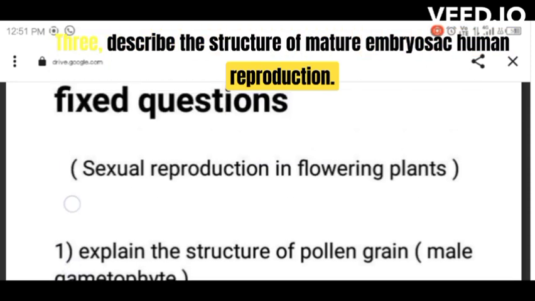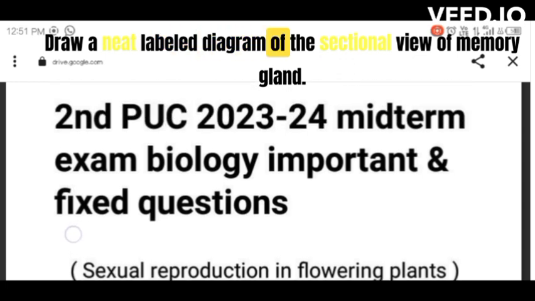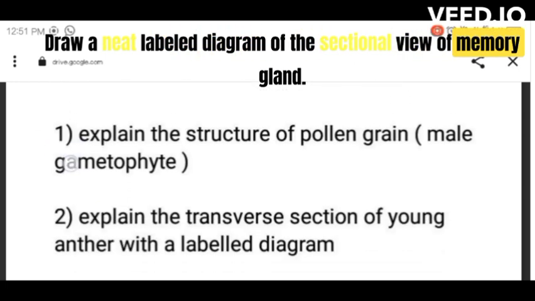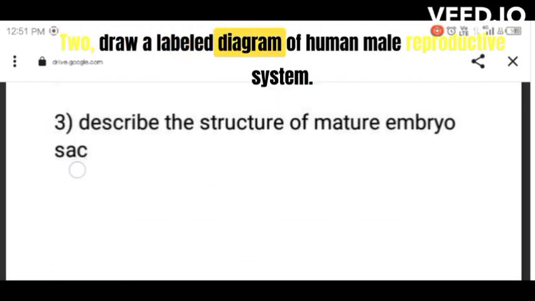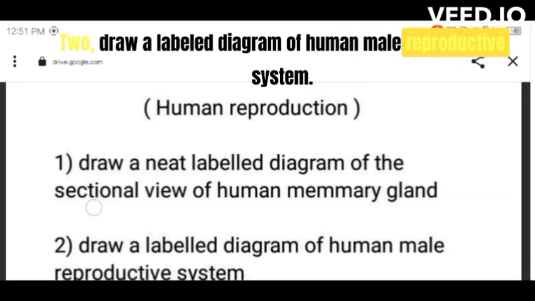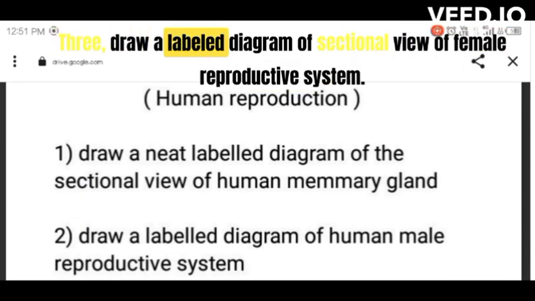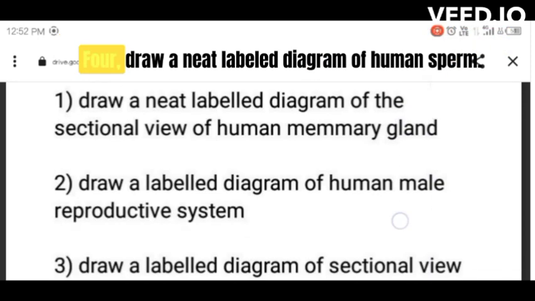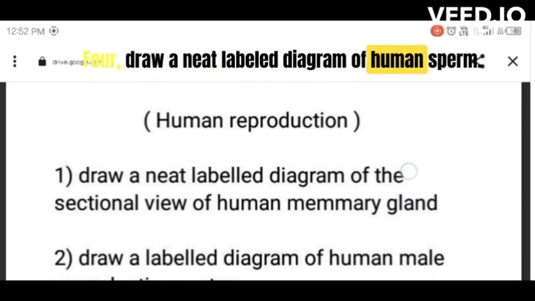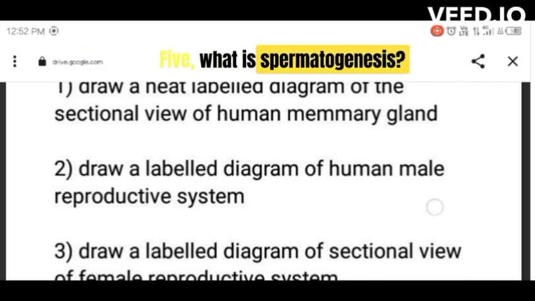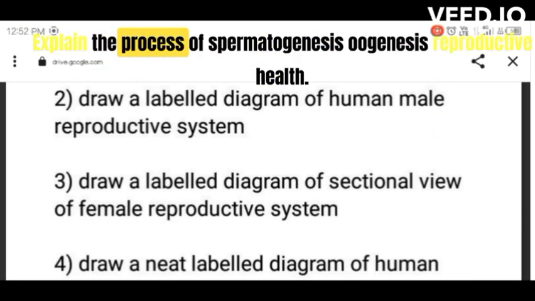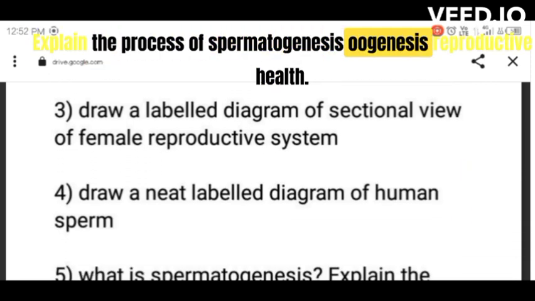Human reproduction. 1. Draw a neat labeled diagram of the sectional view of human mammary gland. 2. Draw a labeled diagram of human male reproductive system. 3. Draw a labeled diagram of sectional view of female reproductive system. 4. Draw a neat labeled diagram of human sperm. 5. What is spermatogenesis? Explain the process of spermatogenesis, oogenesis.